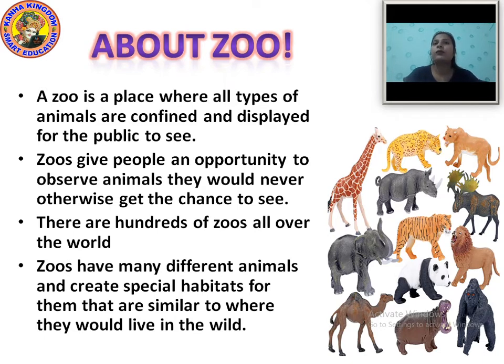Animals where they live in the jungle. So people who are working in the zoo create that special habitat for those animals, so that they feel that they are living in the jungle. Okay, so zoos have many different animals and create special habitats for them that are similar to where they would live in the wild. Okay, so this is all about the zoo.